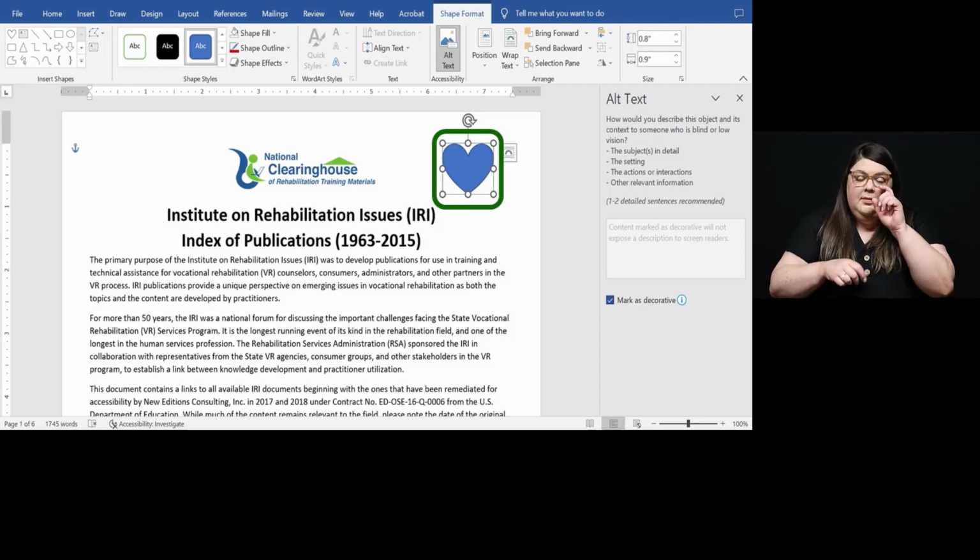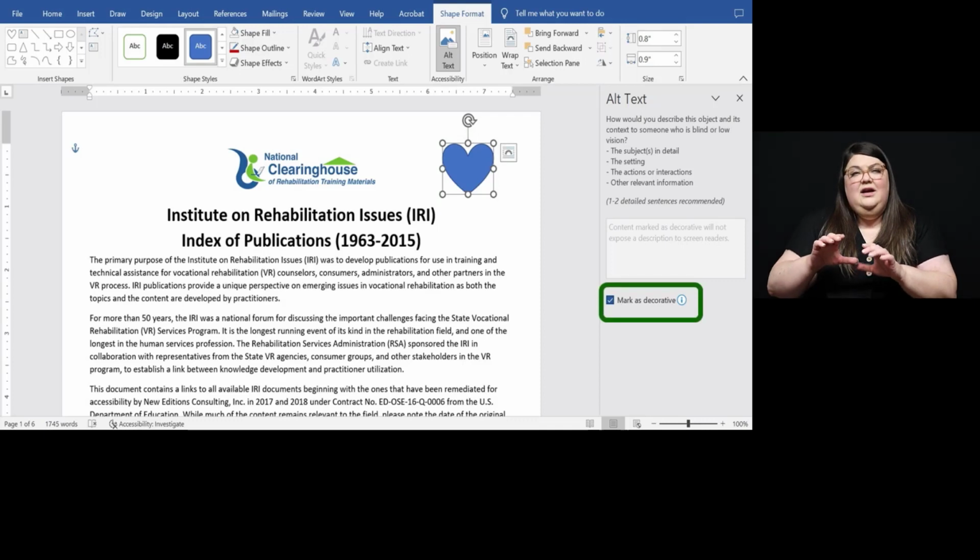Non-informative images, for example shapes or borders that are purely decorative, do not provide any information that adds context to a page. To mark these images as decorative, select the Mark as Decorative option in the alt text window.